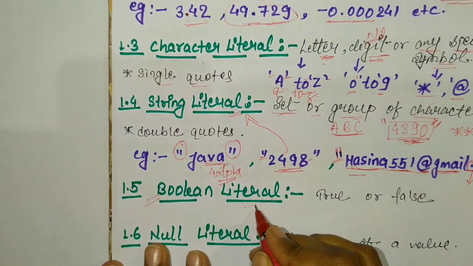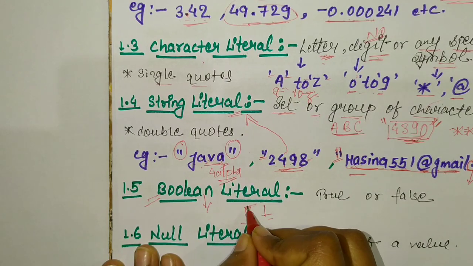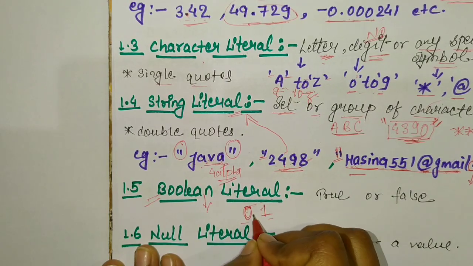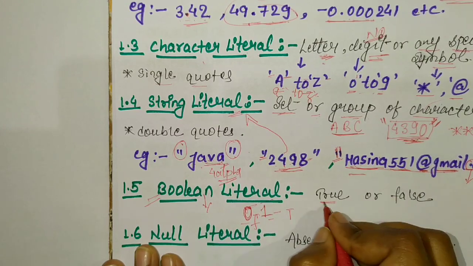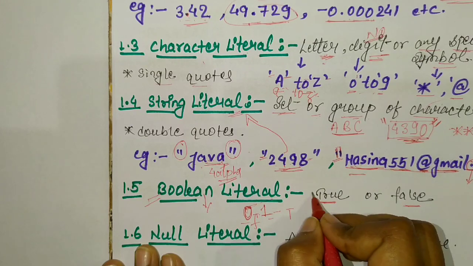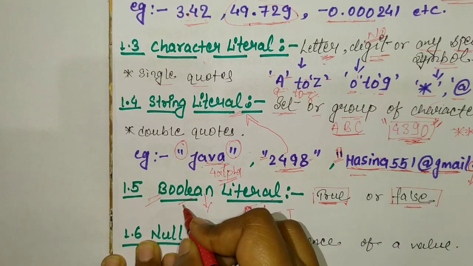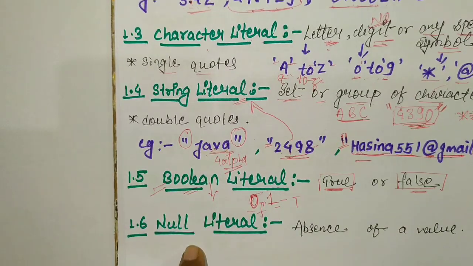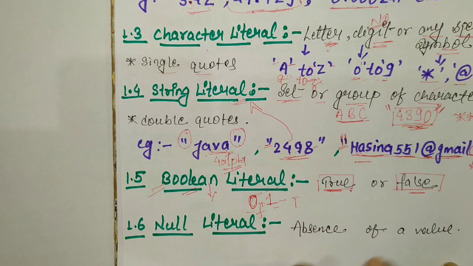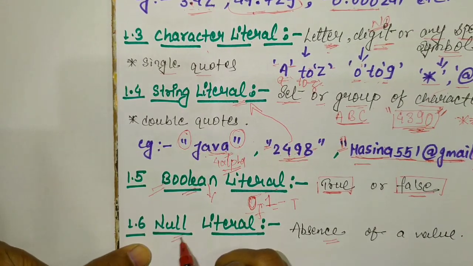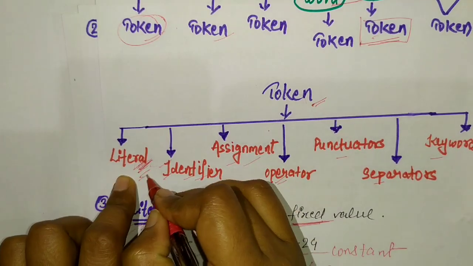Boolean literal means 0 or 1: 0 for false and 1 for true. It gives only two values, either true or false. That is called Boolean literals. Next one is null, which means nothing, or absence of any value. That is called null literals. So now literals are completed.